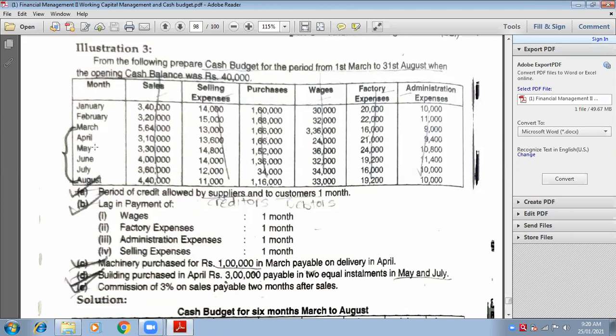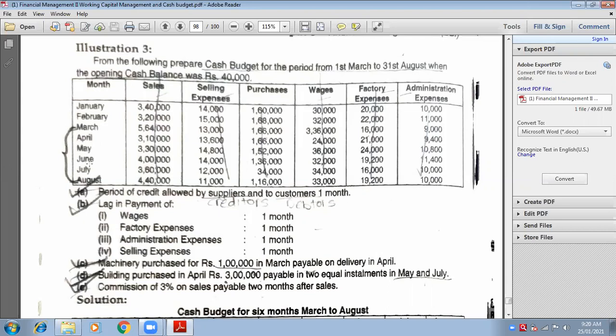Selling expenses, expense. That means payments. Purchases, payments, very good. Wages, payments. Factory expenses, administration expenses, both payments. Okay. So if you check in the question, only one income is there and all other expenses are there. Now maybe in the adjustments, some incomes may be there, few other expenses may be there.